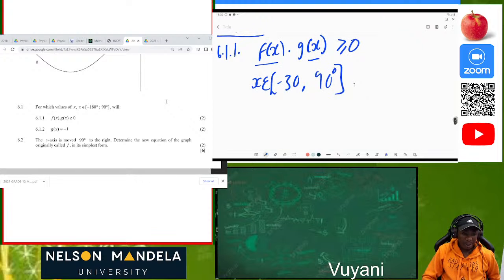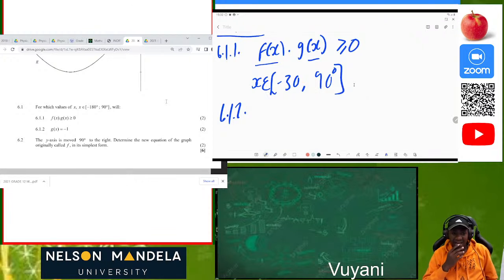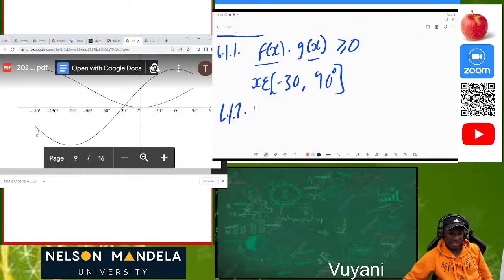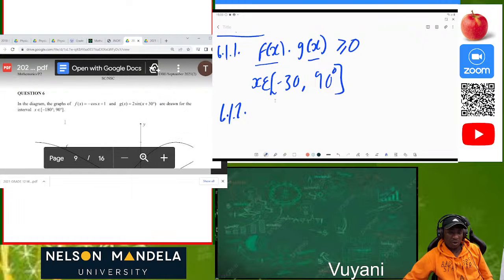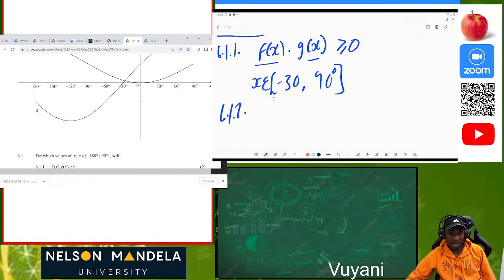Then 6.1.2. Now, what are the values of x for which g of x is equal to negative 1? Where is g of x? This is g of x. So where is this function equal to negative 1? I always love to say it's equal to negative 1. You can see negative 1.